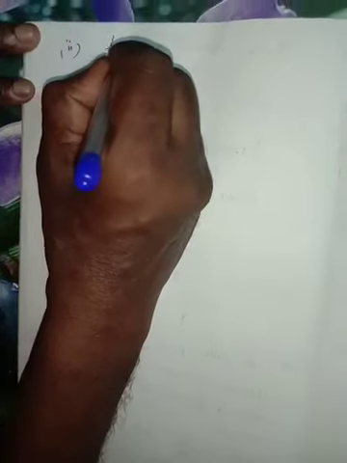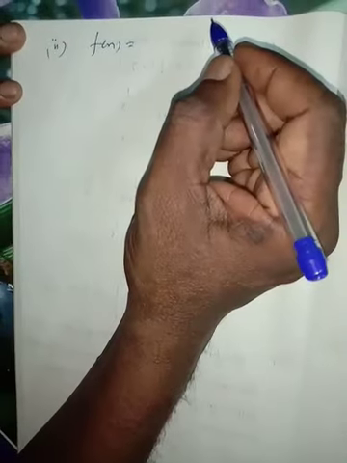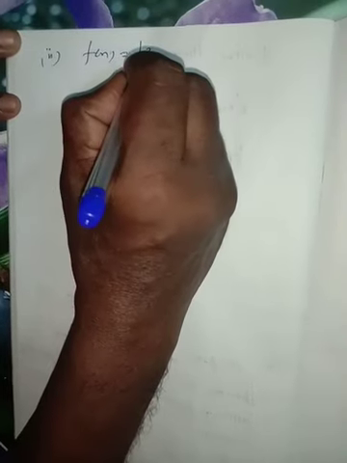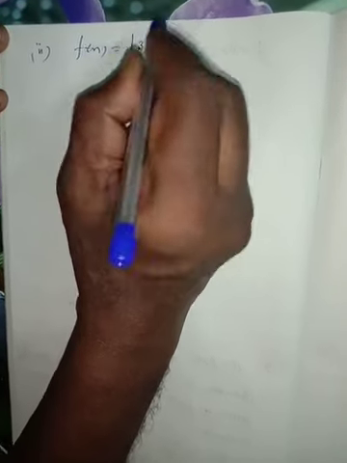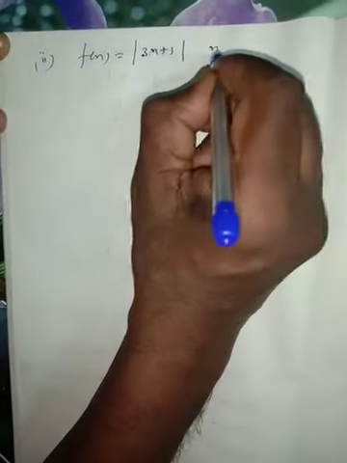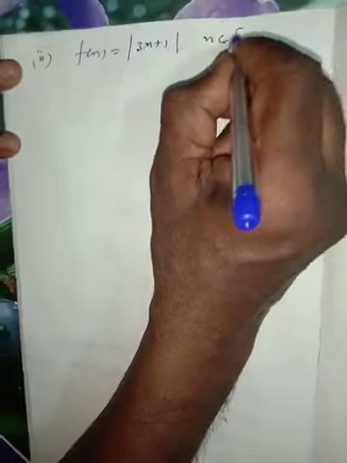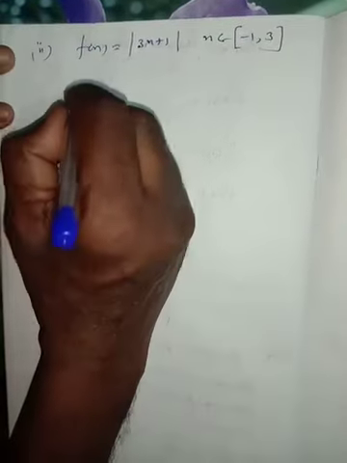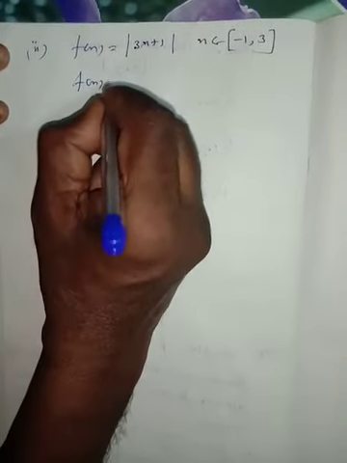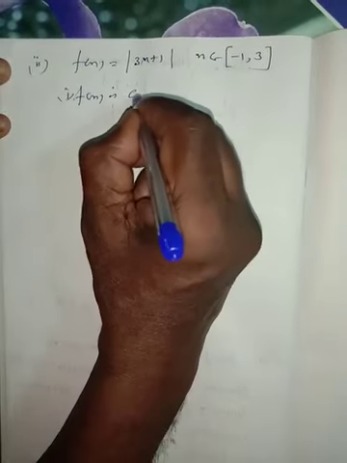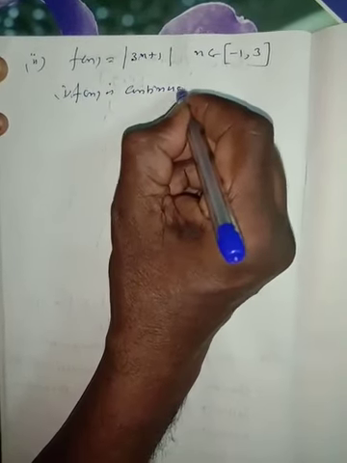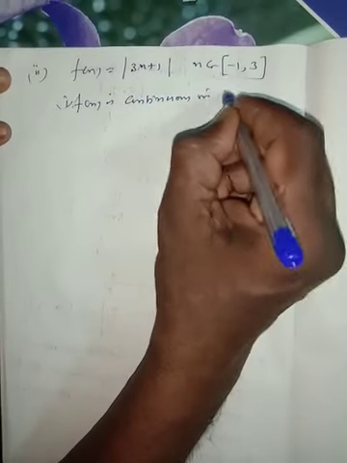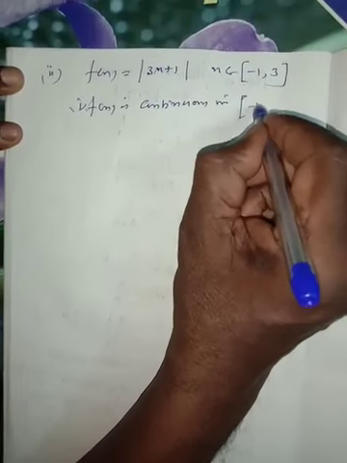f of x equal to modulus of 3x plus 1, x belongs to the interval minus 1 comma 3. Now f of x is continuous. Number 1, f of x is continuous in the interval minus 1 comma 3.